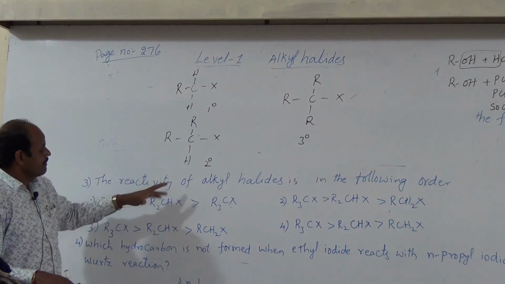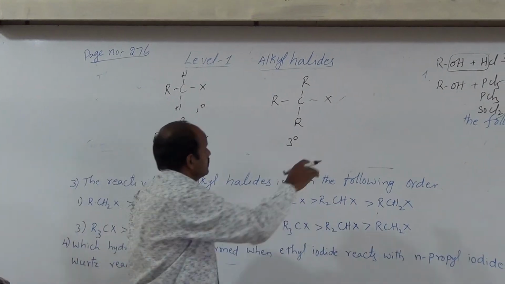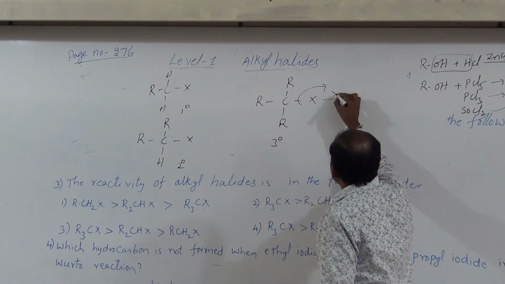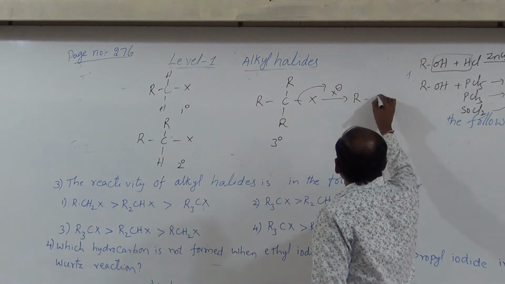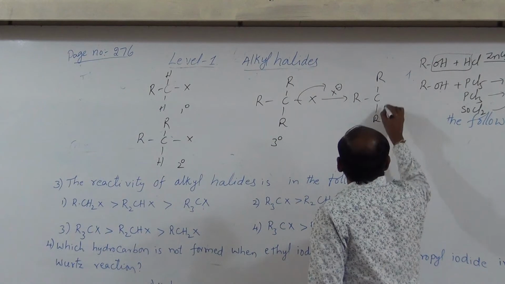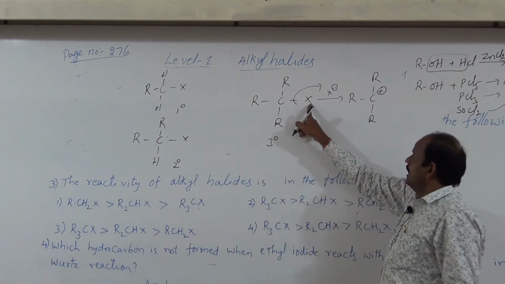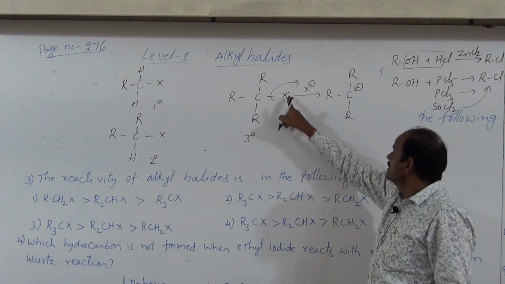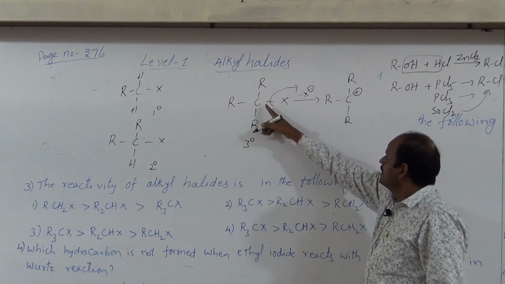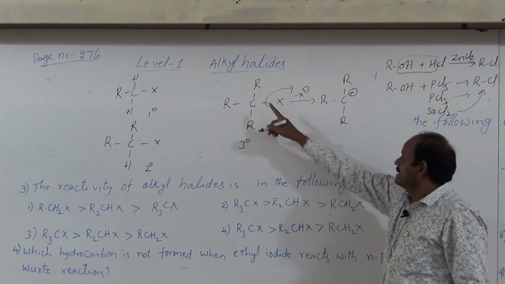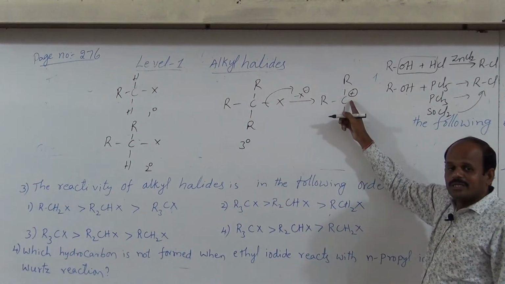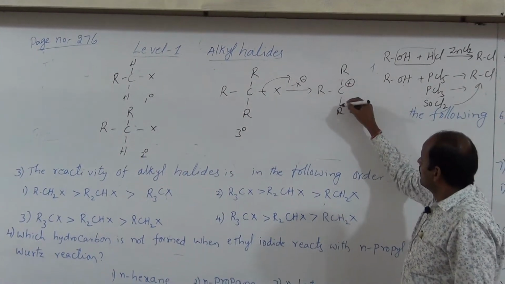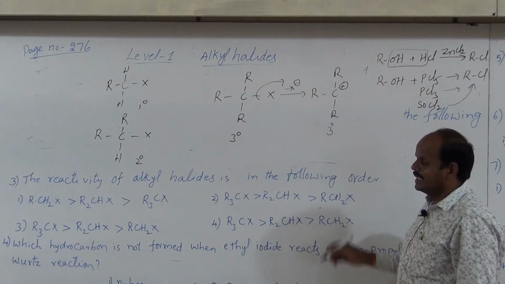Then the reactivity order is asked. If this halogen atom is removed as X minus, along with the bond pair of electrons, then this carbon gets a positive charge. If any carbon atom has a positive charge, it is called a carbonium ion, and since it is bonded with three alkyl groups, it is called a tertiary carbocation.